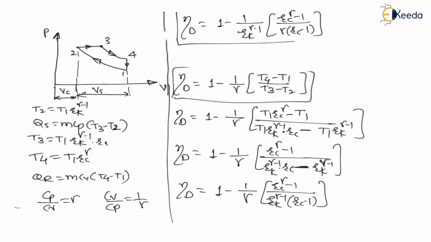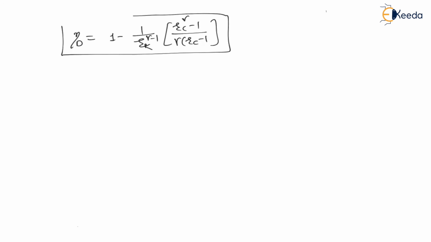This is the efficiency of diesel cycle, which is a very important formula. This is a very important formula, right? So here the formula for efficiency of diesel cycle is 1 minus 1 upon RK raised to gamma minus 1 into RC raised to gamma minus 1 divided by gamma RC minus 1. This is the formula to find efficiency of diesel cycle.